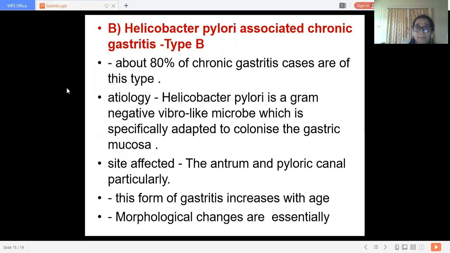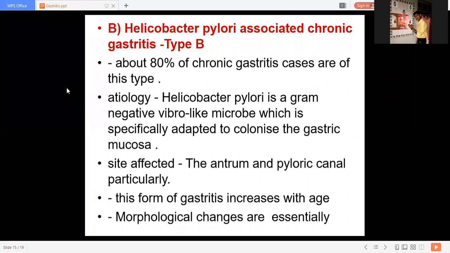Second, that is type B, Helicobacter pylori associated chronic gastritis. Now we have just discussed the pathogenesis. What is the role of Helicobacter pylori in inflammation? Yes, what is that role? Anyone of you remembering?